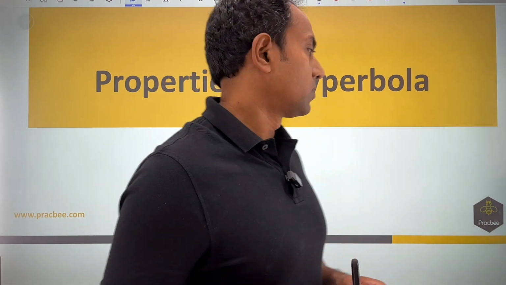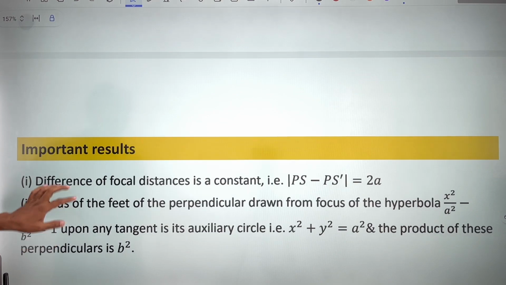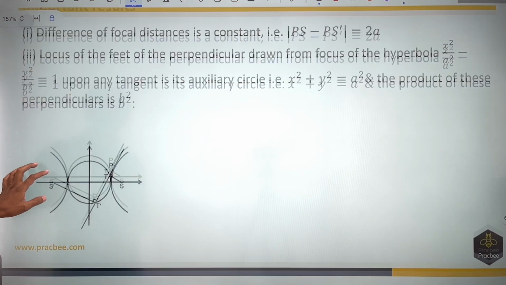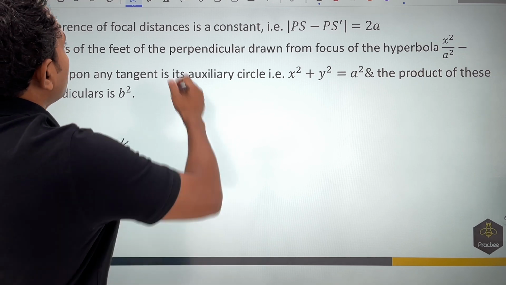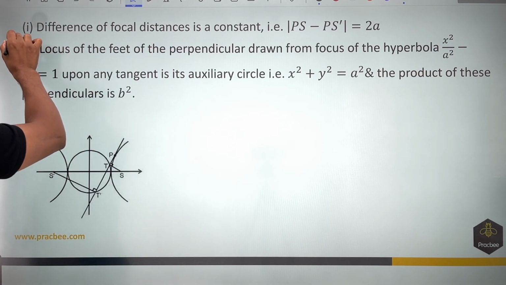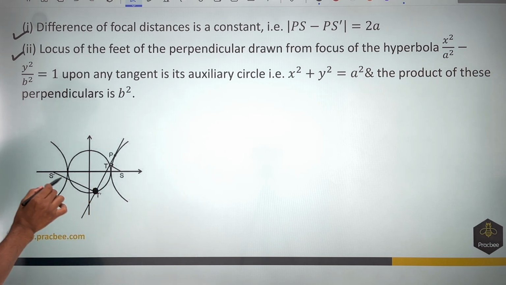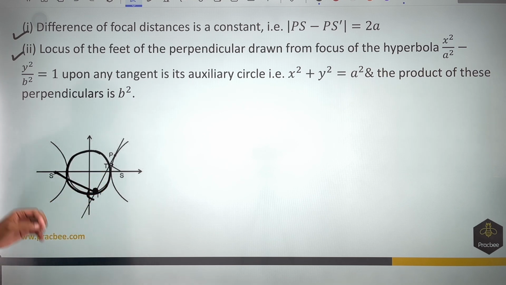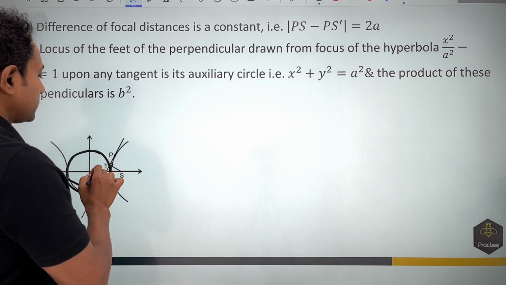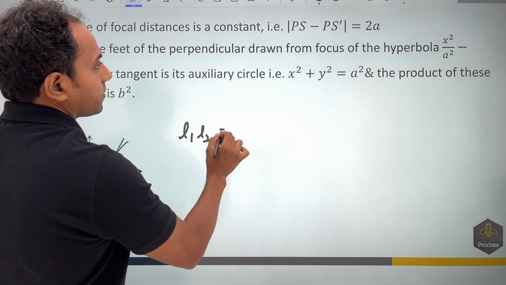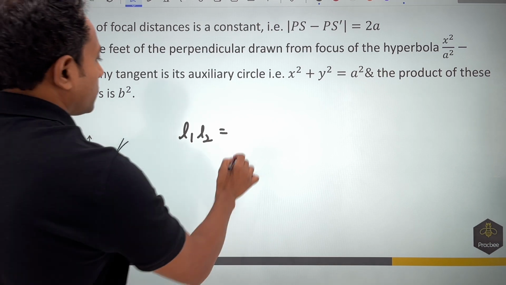Now the next type of problem that we are going to solve is based on the properties of hyperbola. The most prominent properties, though there are many, are two. The first we have already done. The second property says that the locus of the foot of the perpendicular drawn from the foci on any tangent is the auxiliary circle. If I drop a perpendicular from here, it will lie on this auxiliary circle. We have discussed the idea of the auxiliary circle a little time back. Also, the product of the perpendicular lengths from the foci to a tangent is equal to b square.